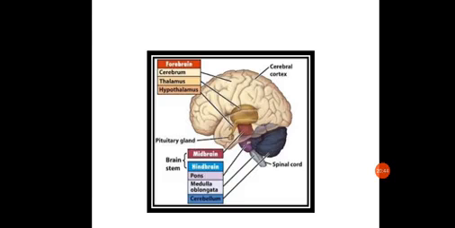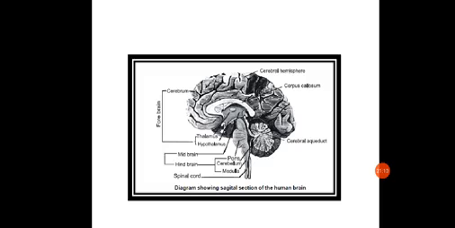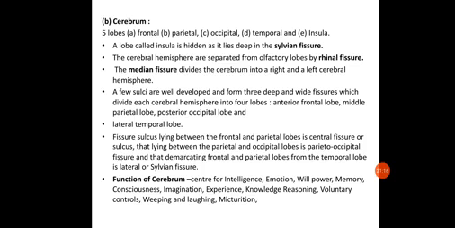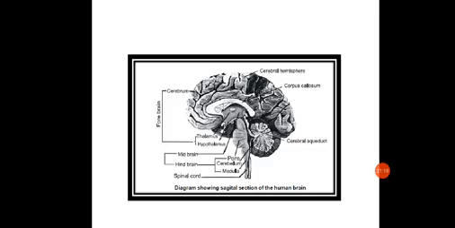These two cerebral hemispheres, which are present as a part of the forebrain, are interconnected by a thick band of transverse nerve fibers of white matter called the corpus callosum. So what is the corpus callosum? It is a thick band of transverse nerve fibers which is responsible for connecting the two cerebral hemispheres. It is made up of white matter, called the corpus callosum.